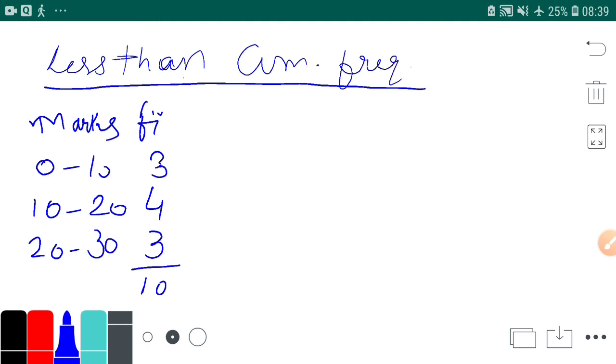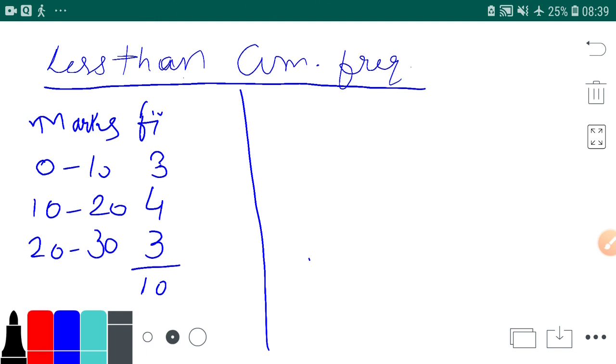In these 10 students, 3 students are having between 0 to 10 marks. We have taken a 30 marks test. Then 4 students are having 10 to 20 marks, and 3 students are having between 20 to 30. Now if I tell you to convert this into less than frequency, what is this less than frequency?